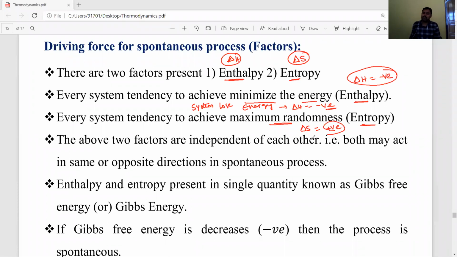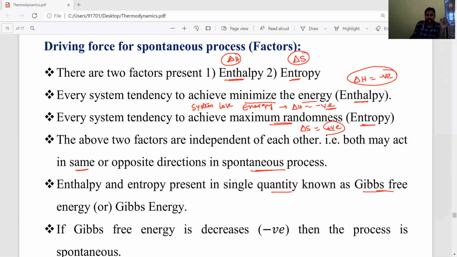Change in the entropy is positive, and both enthalpy and entropy are two independent factors, independent of each other. Sometimes they may act in the same direction or in the opposite direction in a spontaneous process. So during the spontaneous process, mainly the enthalpy change and entropy change are affecting. These both are independent, and they may be in the same direction or in the opposite direction in a spontaneous process. So these two quantities, enthalpy change and entropy change, are present together in a single quantity,